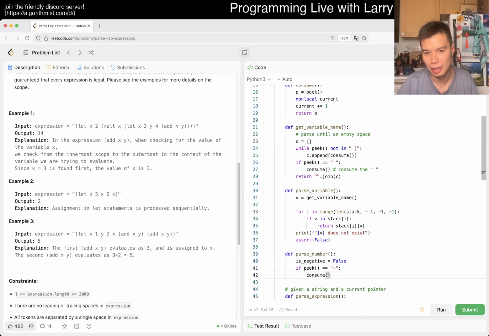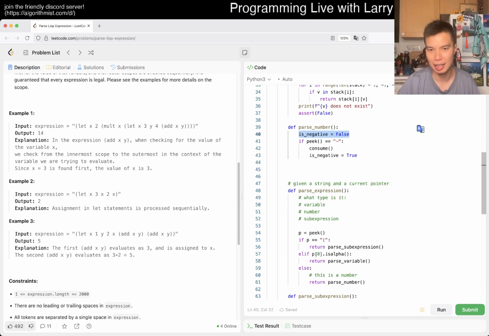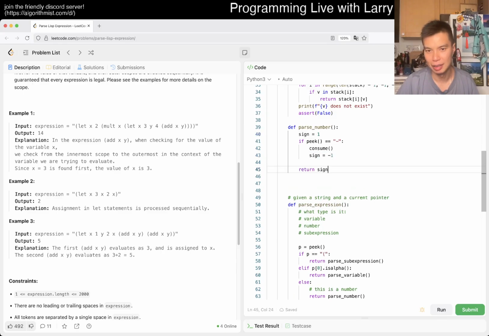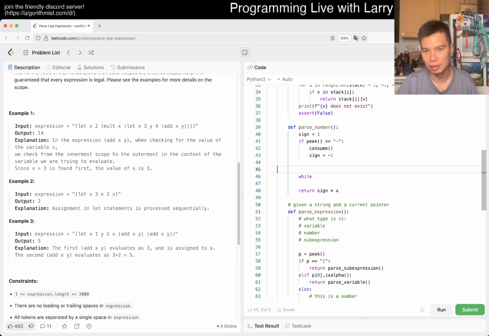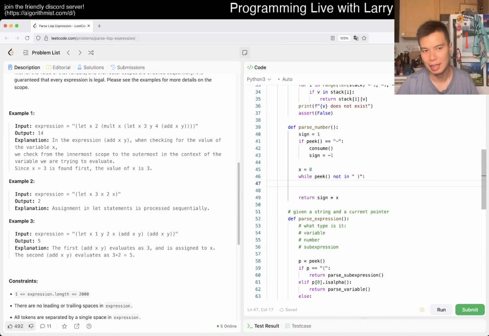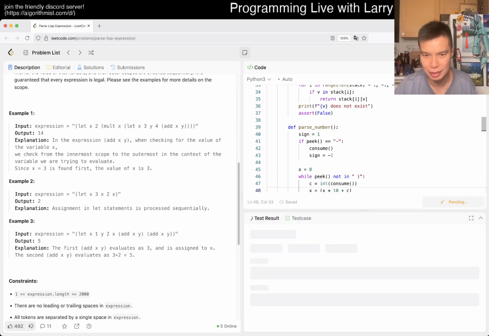Then we consume, and also negative is equal to true. Maybe we can write sign is equal to 1, and then here sign is equal to -1. You need to return sign times x or whatever, and now this is just shift and add, right? So while x is equal to 0, while peek is not in, basically while we can keep on doing, then we consume a character. C is the int of this, and then we just shift and add, and that should be good, maybe, right?